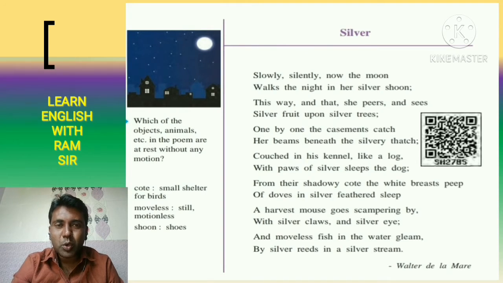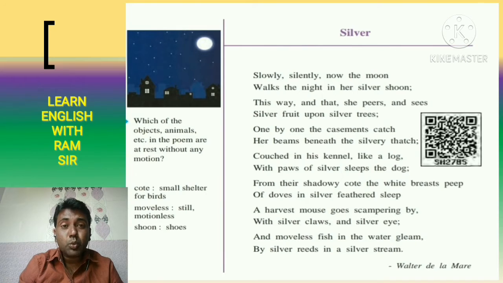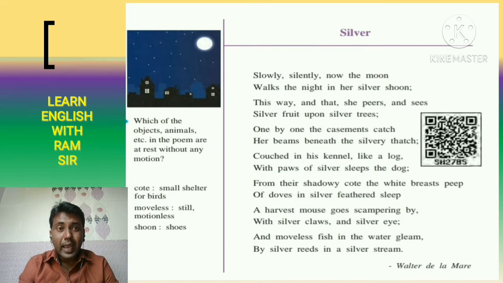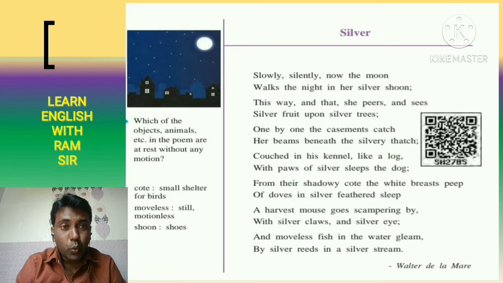Because of the light of the moon. So one by one the casements catch her beams beneath the silver thatch. Couched in his kennel, kennel means the house of the dog, couched in his kennel like a log, with paws of silver sleeps the dog.